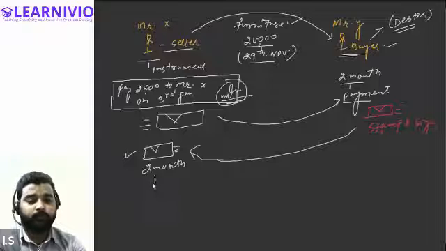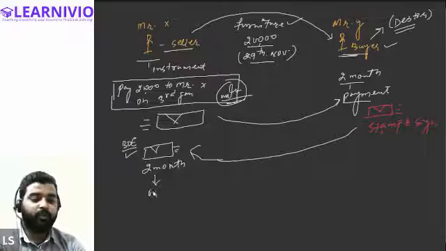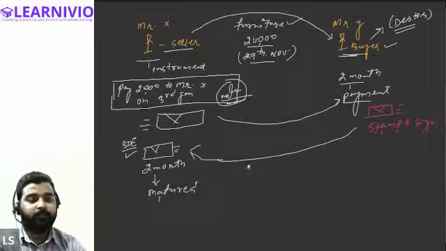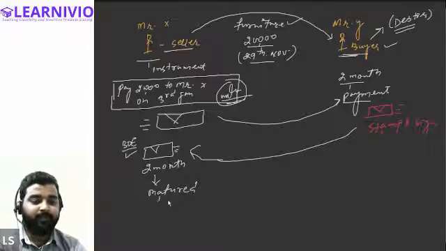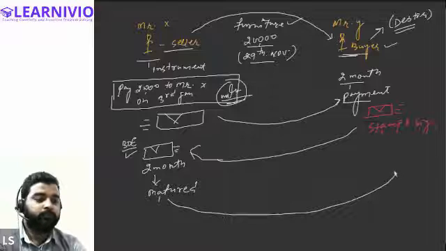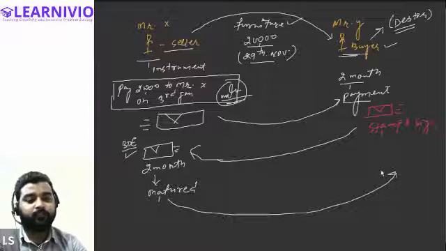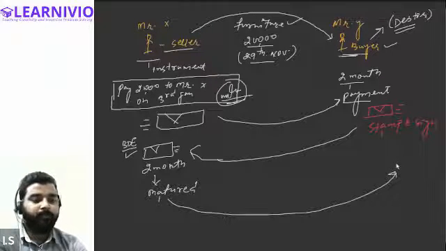After 2 months, this instrument is called a bill of exchange. After the 2-month period, this bill of exchange gets matured. Matured means that now the seller is entitled to ask for the payment from the buyer, because 2 months have passed. Now this instrument will be presented for payment to Mr. Y, saying that you have drawn this instrument, you have signed this instrument 2 months back. Now it's 2 months. Now you will have to make the payment.